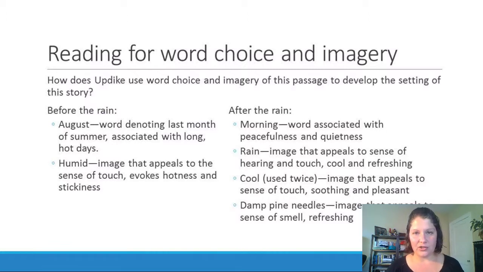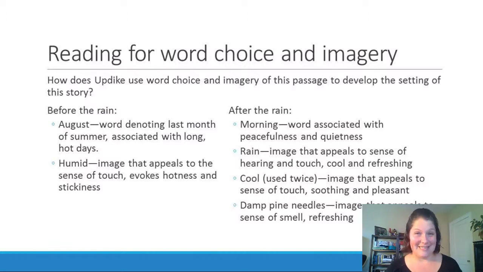So putting all of these words and images together, it feels like the narrator is presenting the setting, at least after the rain comes, as cool and refreshing and peaceful and pleasant. And it's opposed to the period before the rain, which is hot and sticky and uneasy.